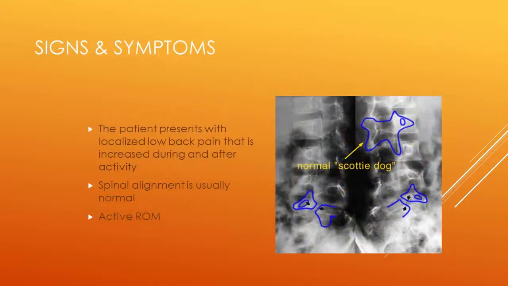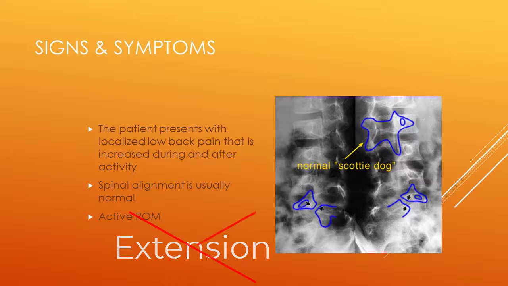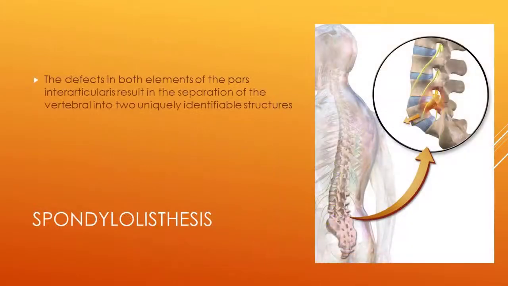The patient is going to present with localized low back pain that is increased during and after activity. During observation, spinal alignment is usually normal. Active range of motion is normal for flexion, but pain restricts extension. Spondylolysis may progress to spondylolisthesis.